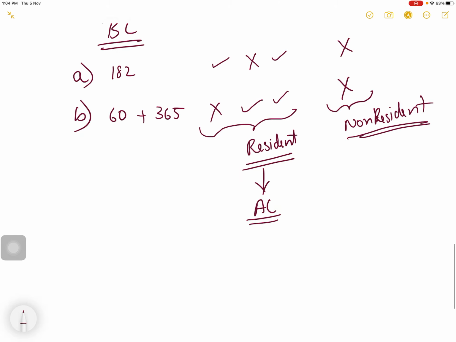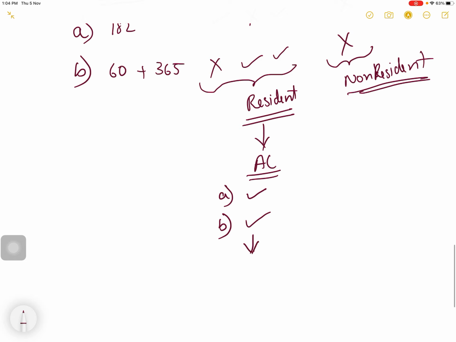Again, there are two additional conditions. The first additional condition is that out of the 10 years preceding the previous year, he has to be resident for a minimum of 2 years. And the second additional condition is that during the 7 years preceding the previous year, he has to be in India for 730 days or more. Correct? Now, if he satisfies both the additional conditions, then he is ordinarily resident.